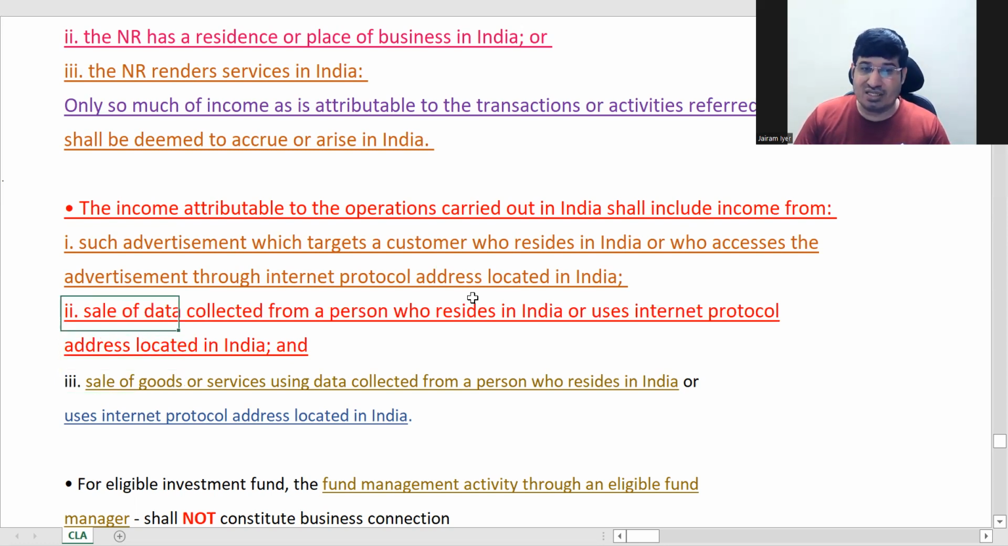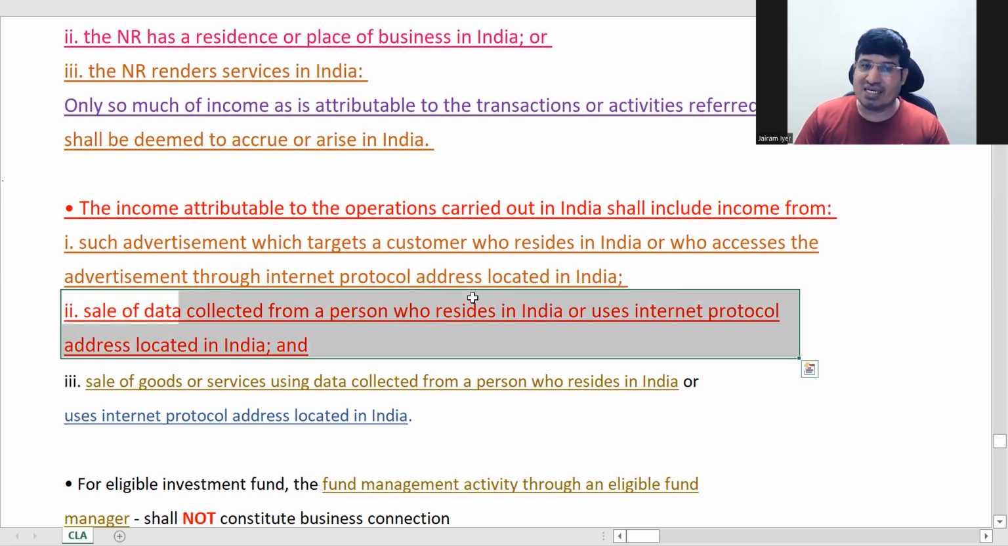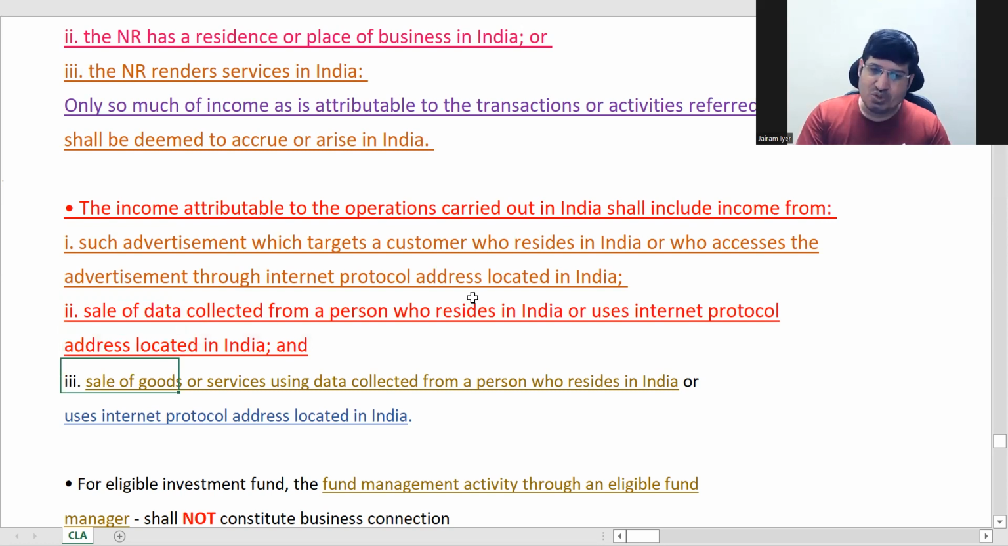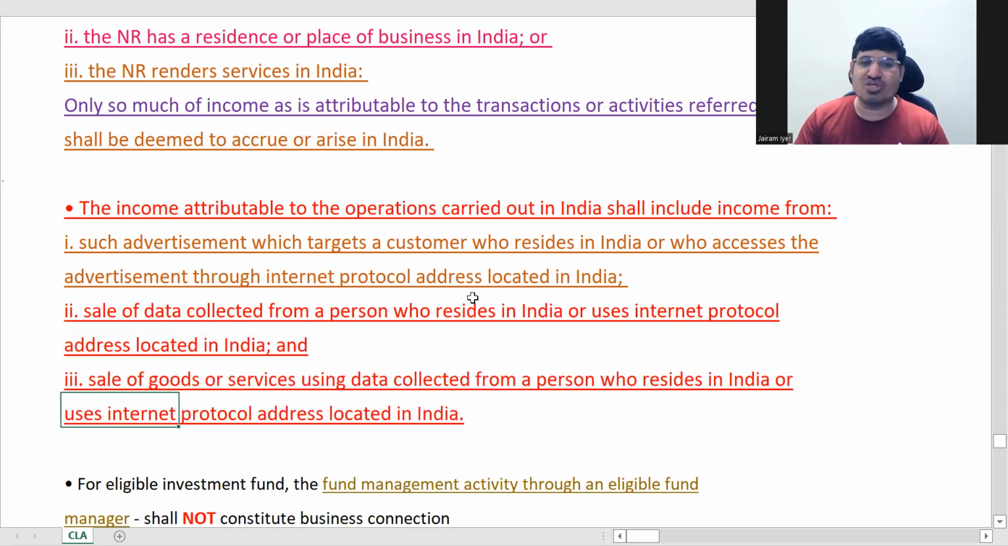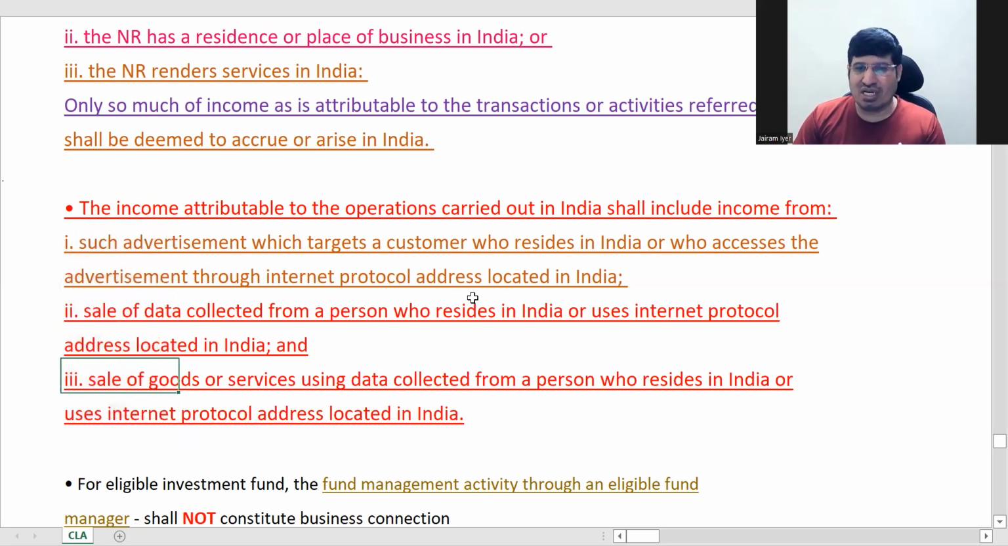And this one is sale of data. Basically, he has taken the data and sold the data directly. And this one is he has used the collected data to generate income. So basically, all these are similar things. Specifically, you don't need to focus on this because it has already come under the previous paragraph. So just remember it should be from an IP address located in India.